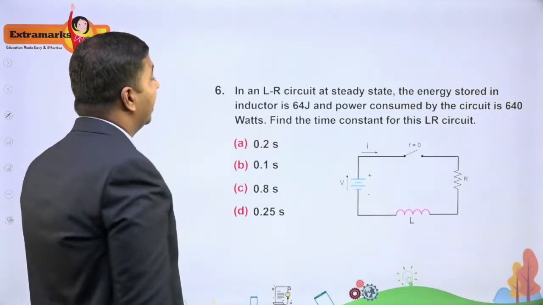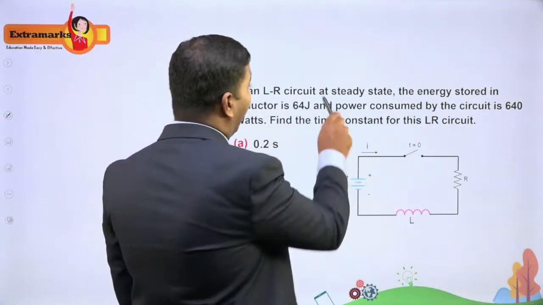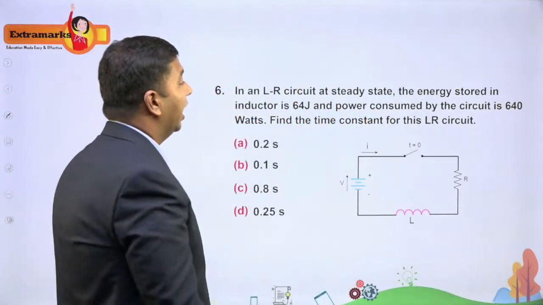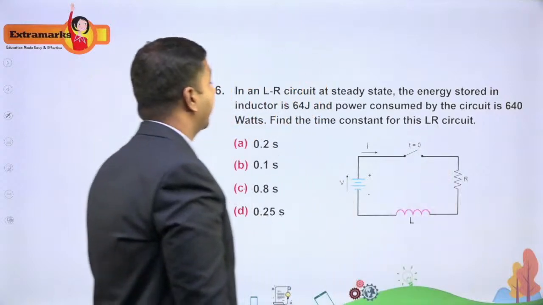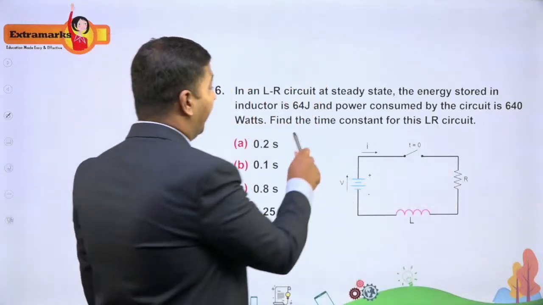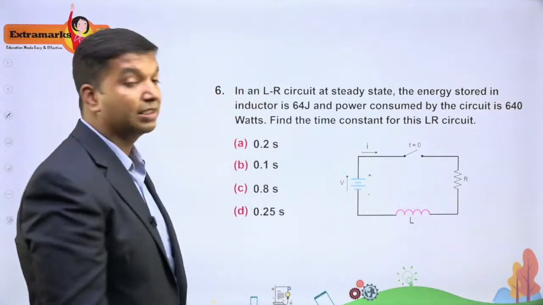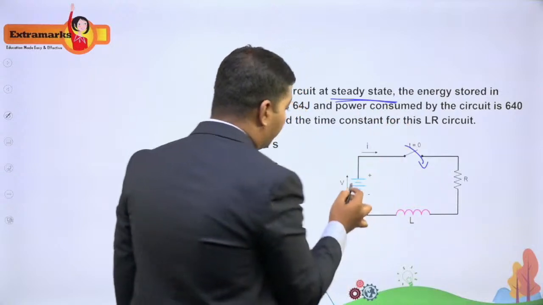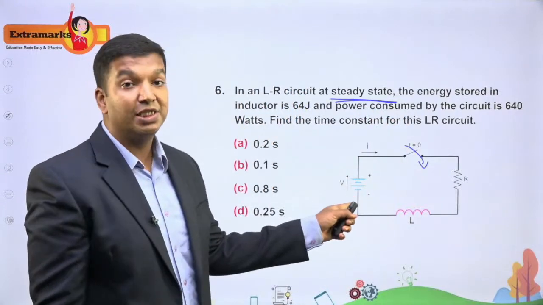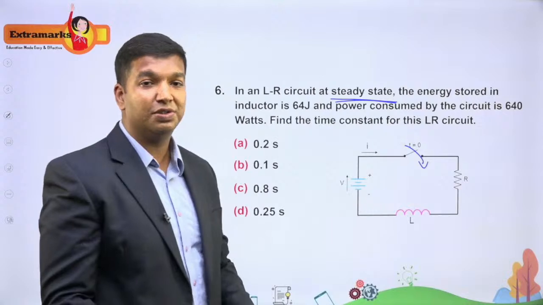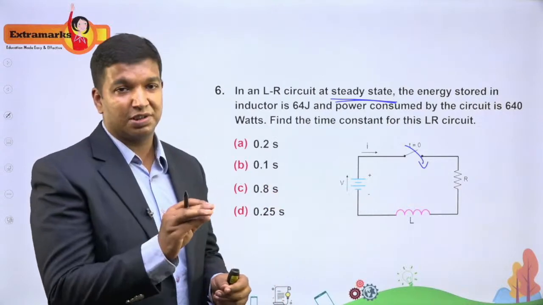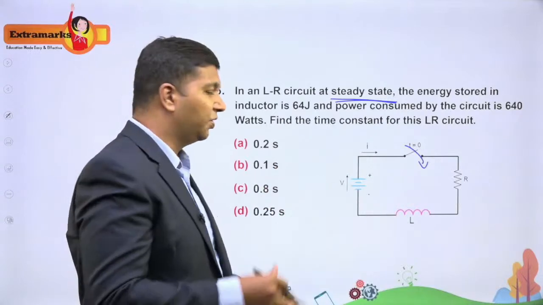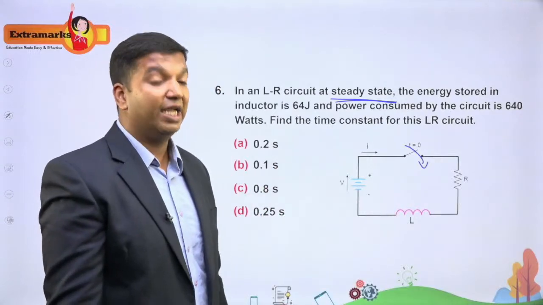It says, in an LR circuit at steady state, the energy stored in the inductor is 64 joules and power consumed by the circuit is 640 watts. Find the time constant for this LR circuit. So you have closed the circuit. They have said steady state. As you can observe here, you have a DC source. Now, what happens at t equal to 0? The inductor will oppose slightly. Now, in steady state, the current will become normal, so you know it will be taken at infinity.